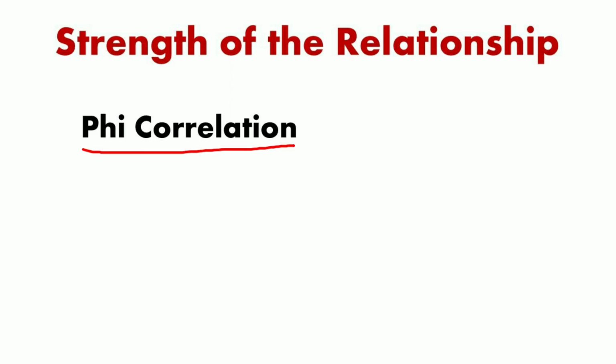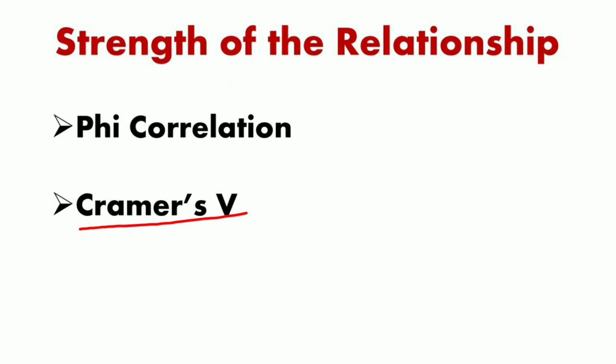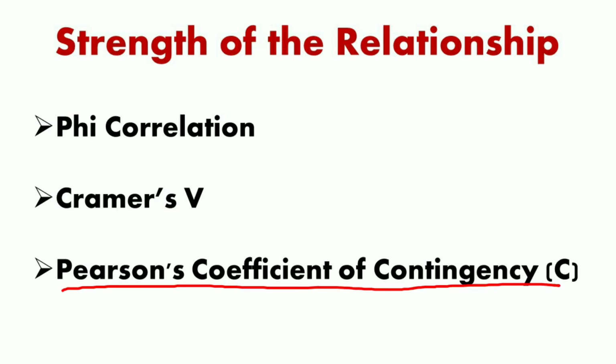This statistic can be adjusted in various ways in order to produce a measure of association. One such measure is the phi coefficient or phi correlation. The phi coefficient is a measure of the degree of association between two binary variables, which is used in the special case of a table with two rows and two columns, that is a 2x2 table. Another measure is Cramer's V, which is a modified version of the phi correlation coefficient and is used when the table is larger than 2x2. Another chi-square based measure of association is Pearson's coefficient of contingency, simply Pearson's C, which is more appropriate for larger tables, for example a 4x4 model.